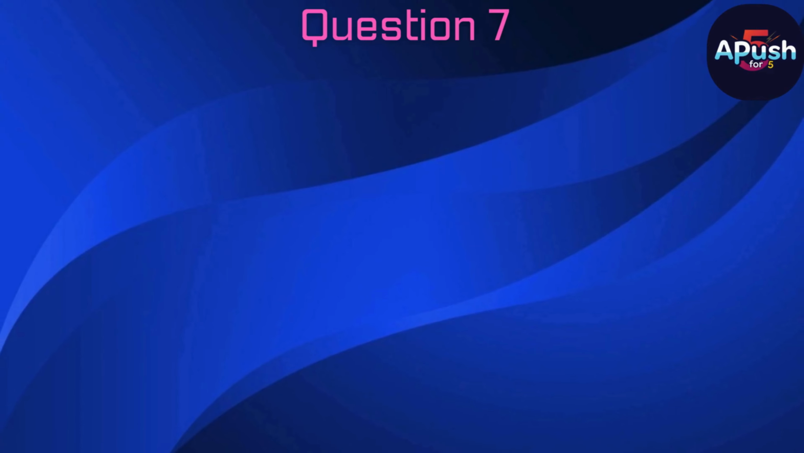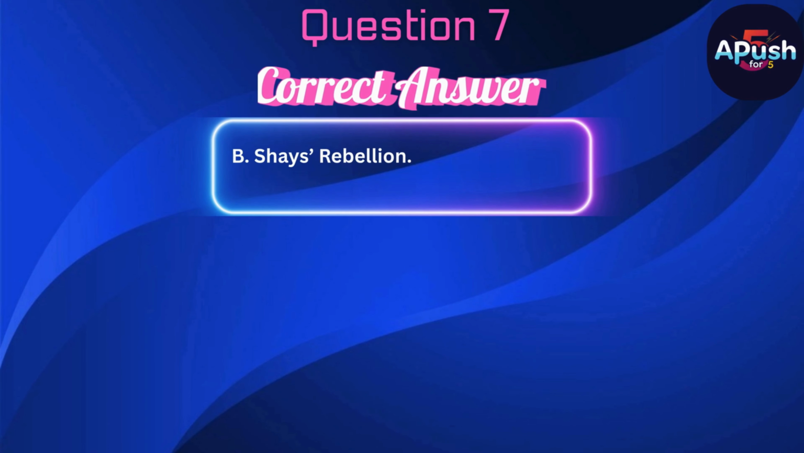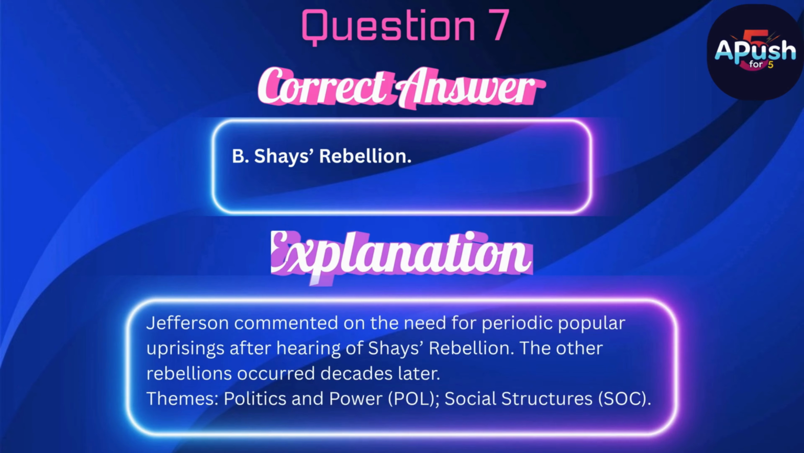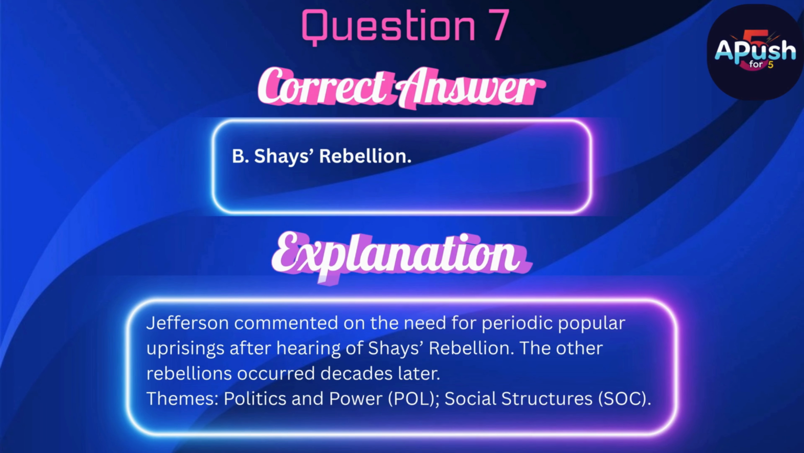The correct answer is B. Shays' Rebellion. Jefferson commented on the need for periodic popular uprisings after hearing of Shays' Rebellion. The other rebellions occurred decades later.